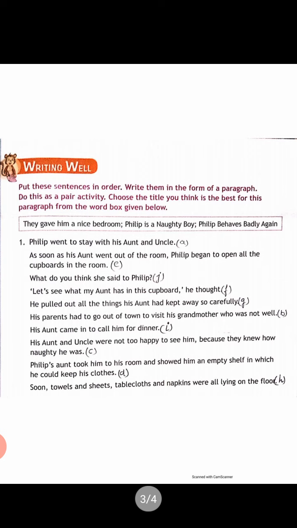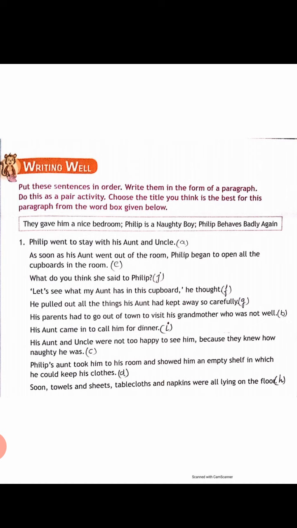Now the next one is, in this exercise you have to make this into a meaningful paragraph. We have to recognize which sentence would come first. Okay, so put the sentences in order, write them in the form of a paragraph. Do this as a pair activity. Choose a title that you think is best for this paragraph from the word box given below.